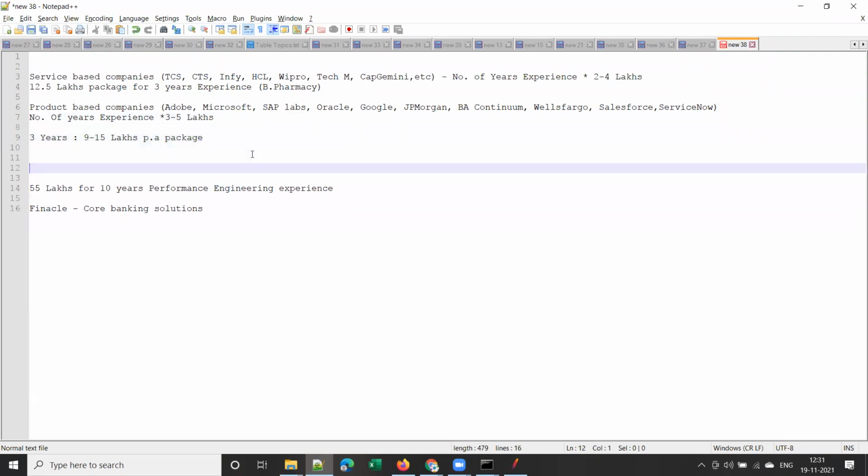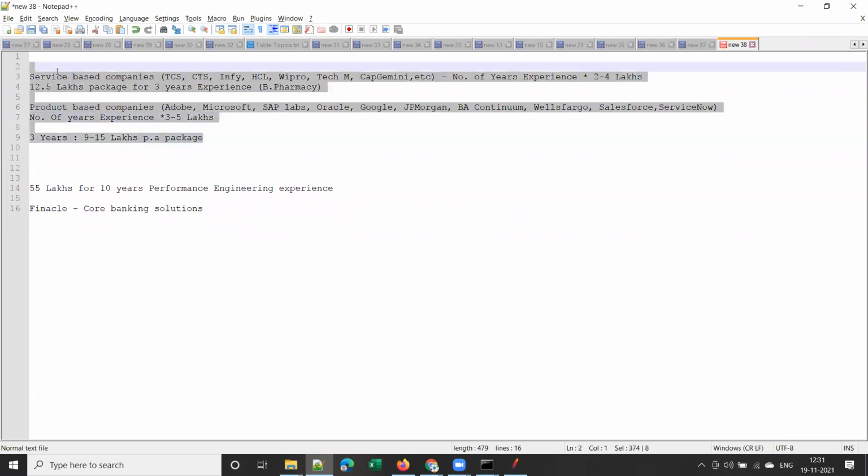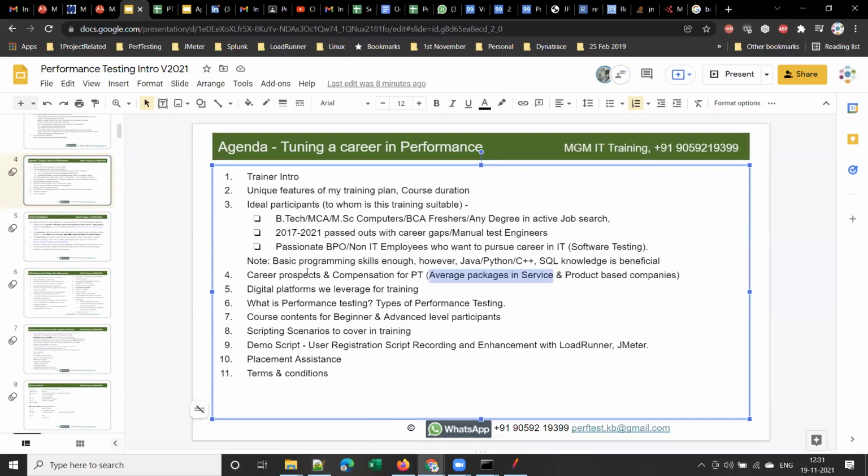So these are the packages you can expect in performance testing, and this explains the career prospects and compensation.